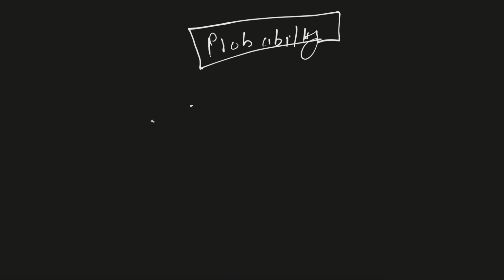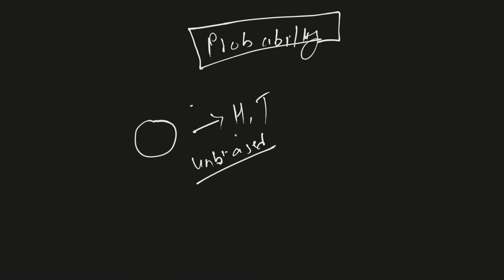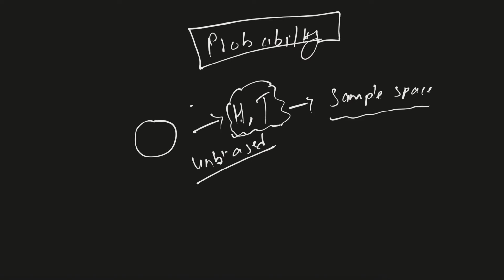And in this scenario, we use probability to make some predictions for the likelihood that the event will occur. Let's say we have a coin. A coin has two sides, head and tail, which means if we are to flip a coin, as long as the coin is not biased, it is an unbiased coin, we know either head or tail is the outcome when you flip it. Now this possible outcome is something we call a sample space. Sample space is the possible number of events that we might incur.